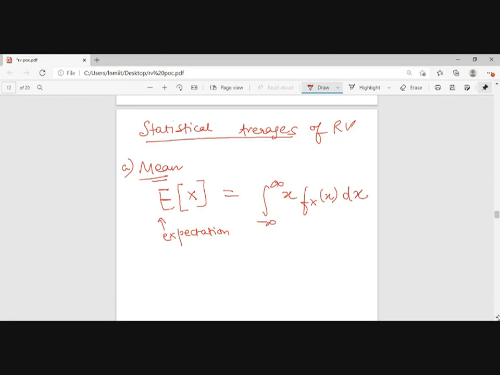So why are we going for this? Why are we taking x into fx of x dx? Why are we taking the expected value as this, x fx of x dx? What does fx of x dx mean?